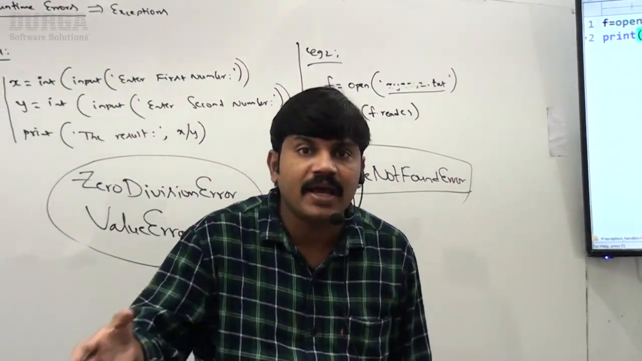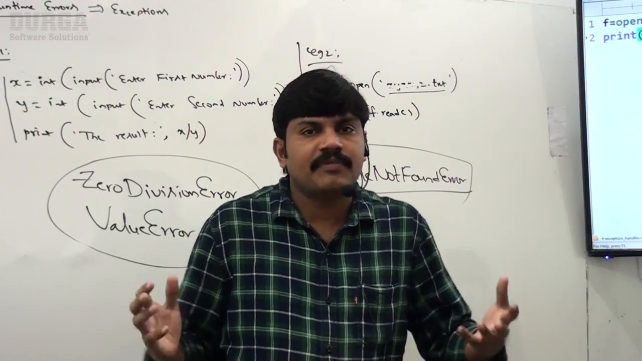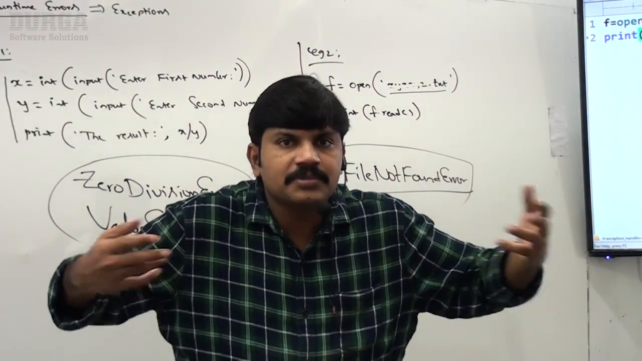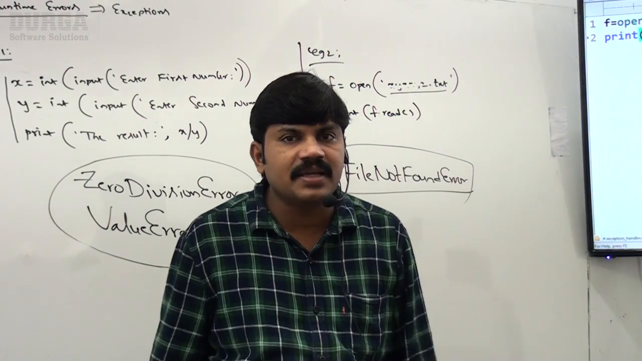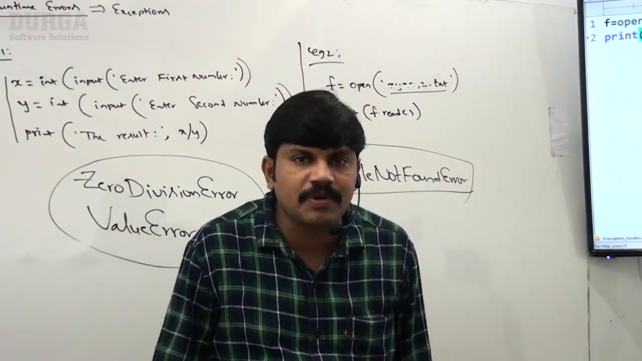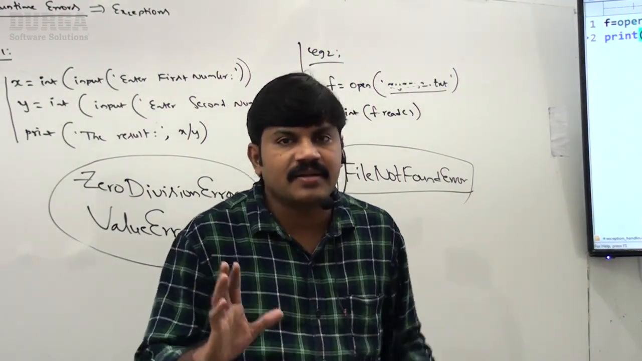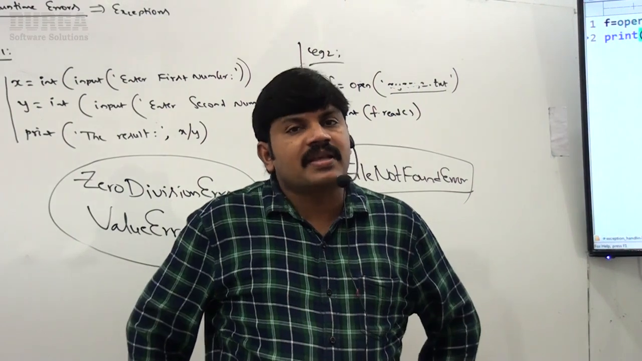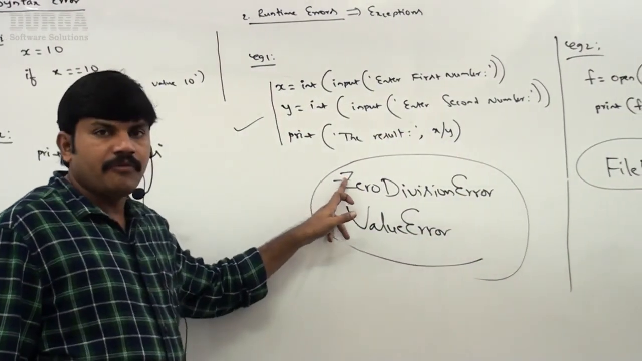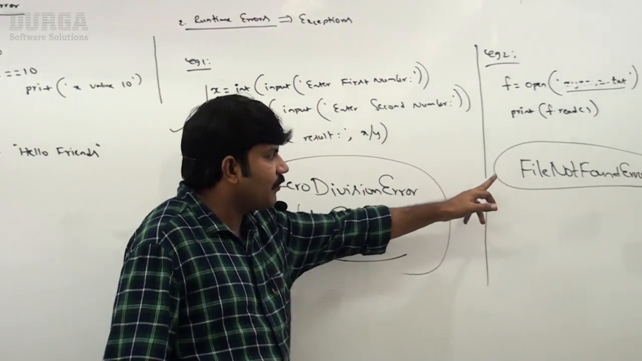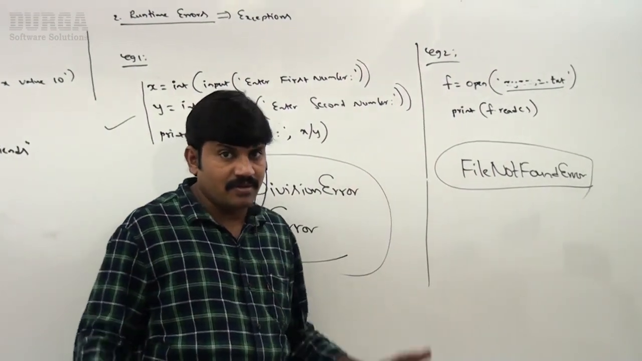So at runtime, while executing our program, if something goes wrong because of lack of required resources or invalid end user input or otherwise memory problem, then our program will be terminated by raising these runtime errors. Such type of things are called exceptions or runtime errors. Can you please give an example for runtime error? Zero division error, value error, and file not found error. Okay, that's all.